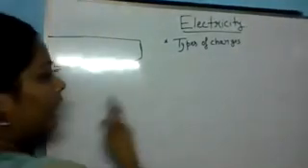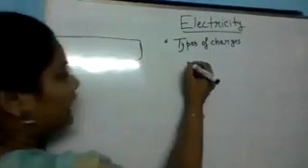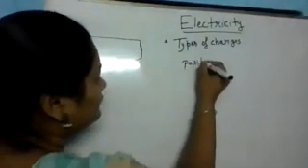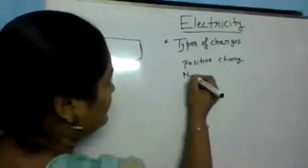We know about two kinds of charges, positive charge and negative charge, right?